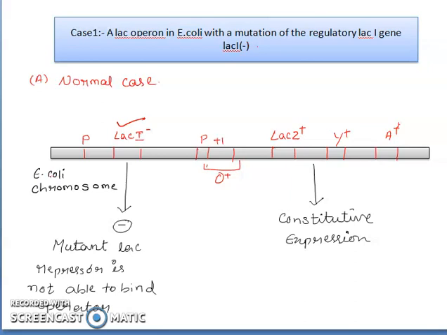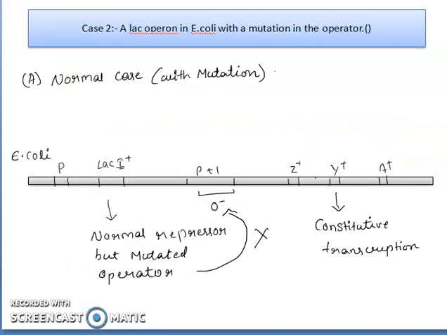Here in the promoter region, the RNA polymerase will come and bind, and it will constitutively express these three genes. Because LAC-I is mutated, the LAC-I protein will not be able to bind to the operator region. Now we will see another condition of constitutive expression.